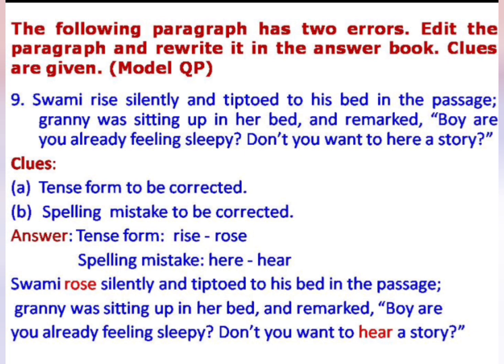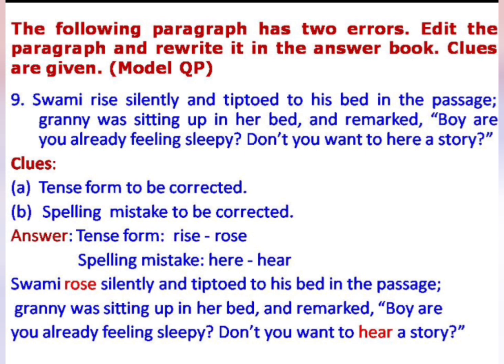Here in the first sentence, Swami rise. Rise to be replaced with rose. That is, rise is present tense and you have to replace it with the past tense, that is rose. And when you come to the last sentence, don't you want to hear a story?